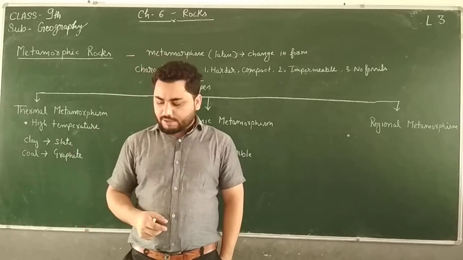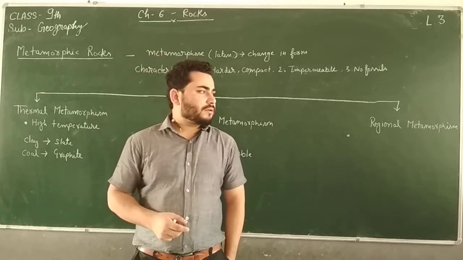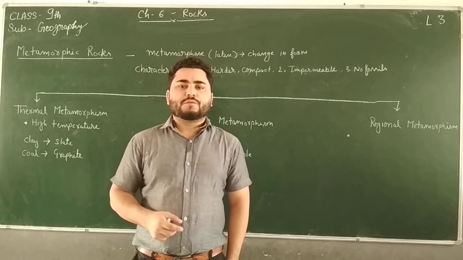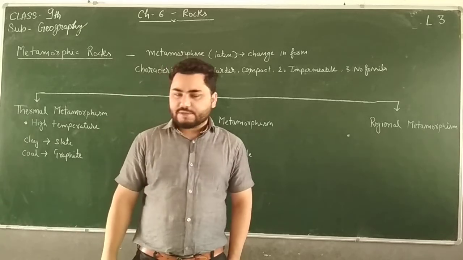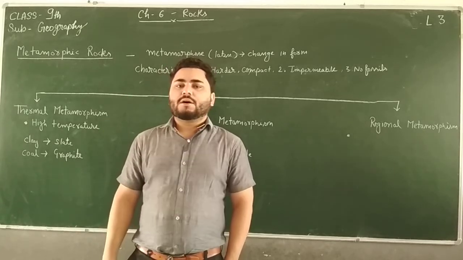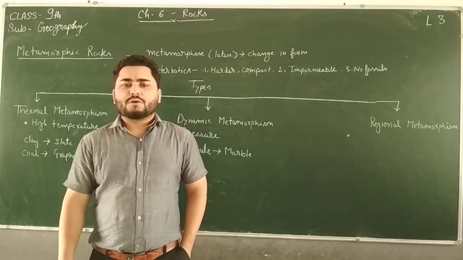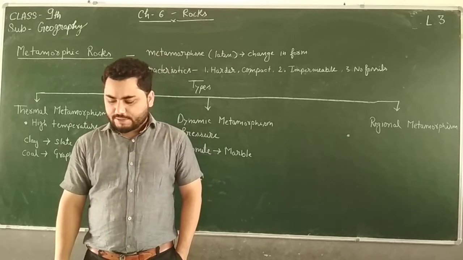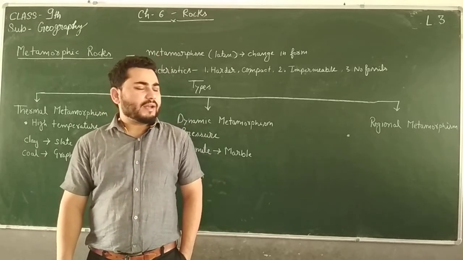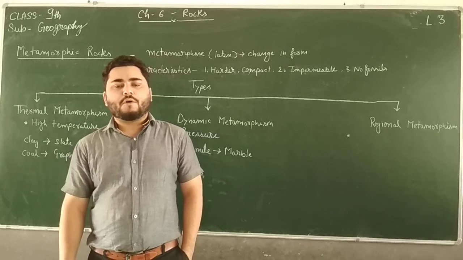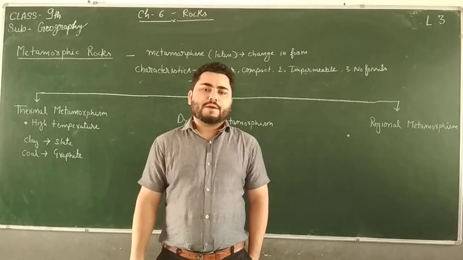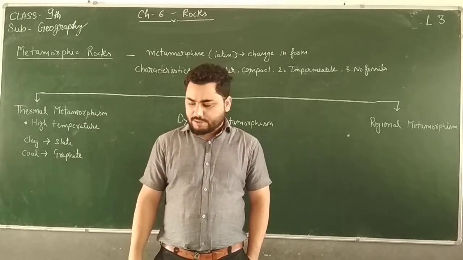So we have studied about the riverine rocks, which are formed by flowing water bodies, and lacustrine rocks, which are formed in the lakes, and then the glacial rocks, which are formed by the moving glaciers.